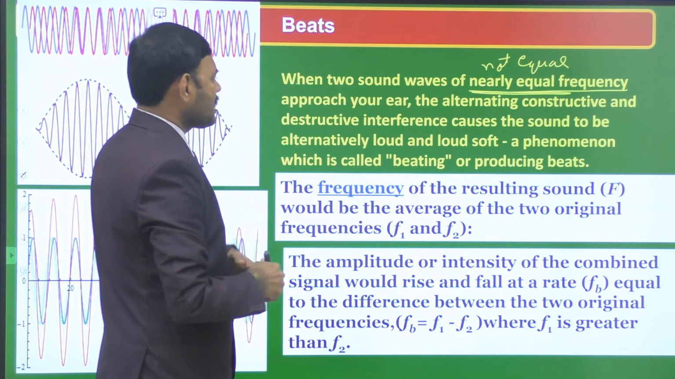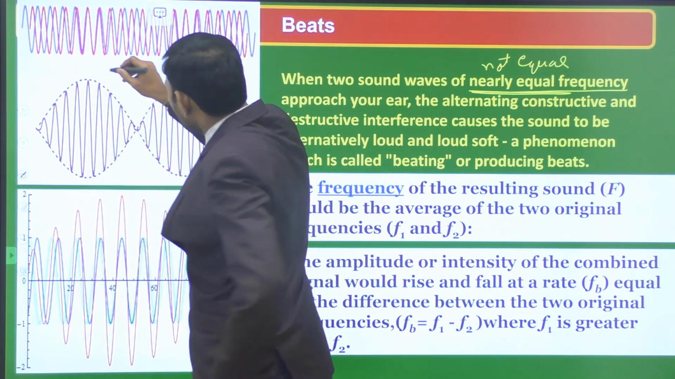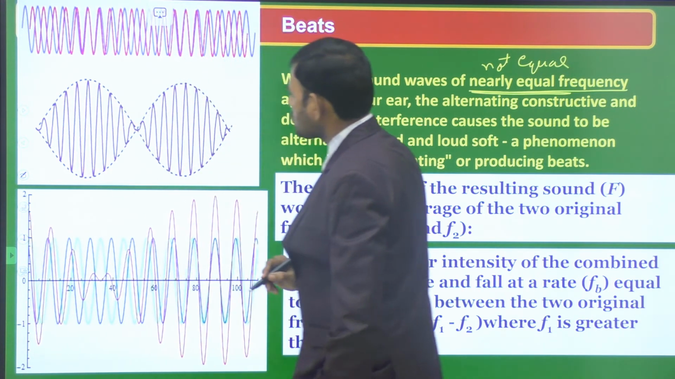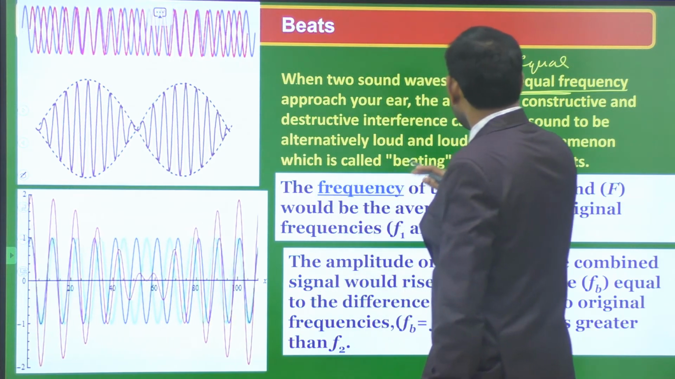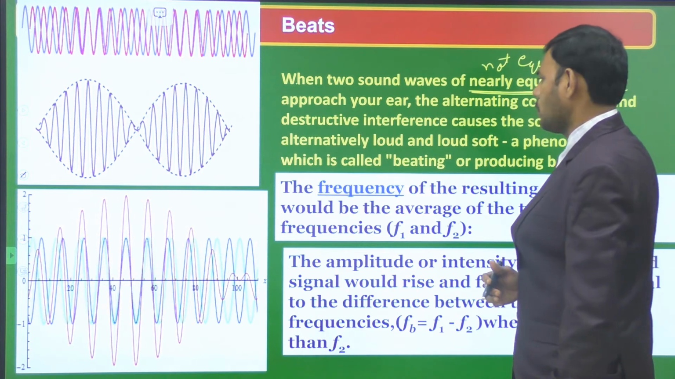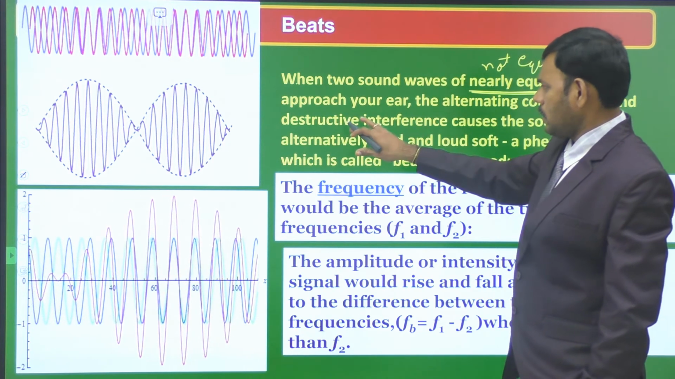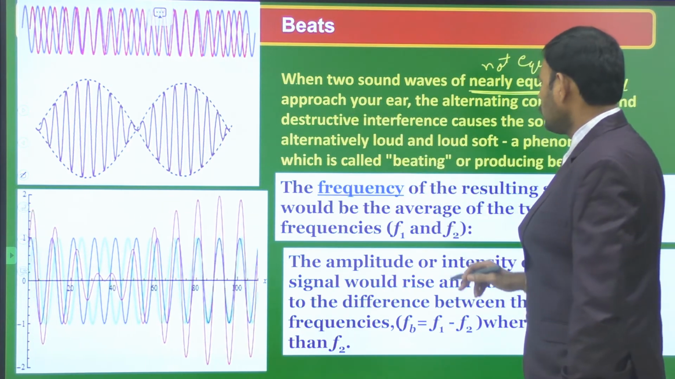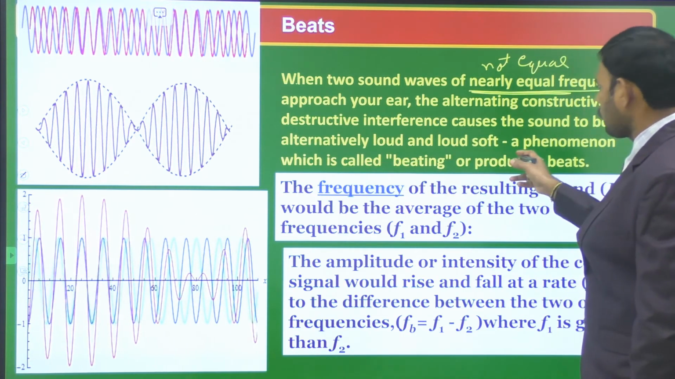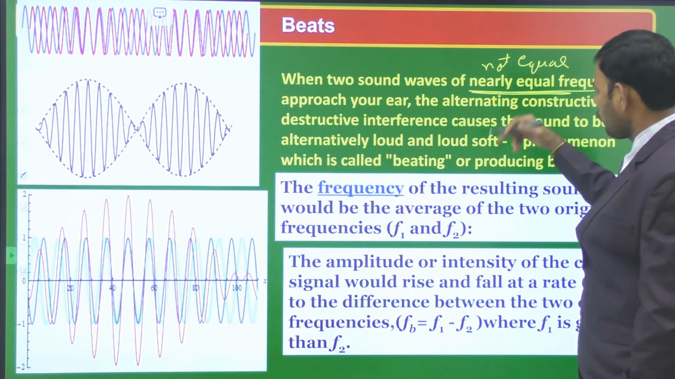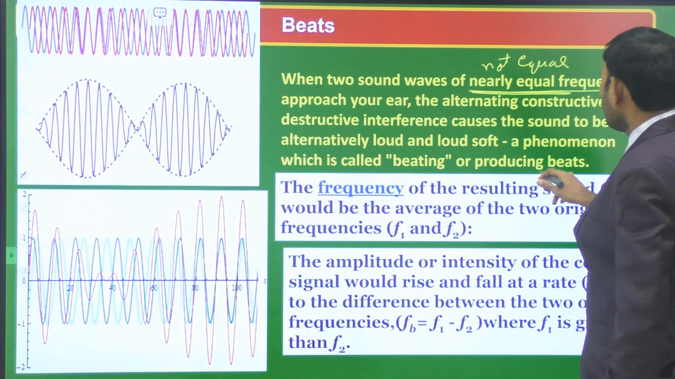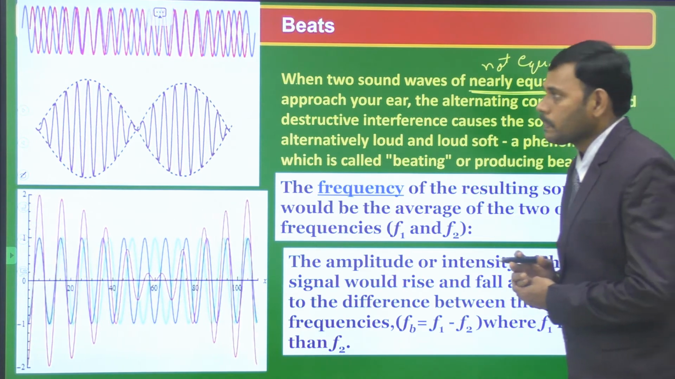The alternating constructive and destructive. Here we are observing constructive at this position. At this position we are observing destructive. So the alternating constructive interference is known as waxing of sound, louder sound, and destructive interference is waning of the sound, less intensity sound. Interference causes the sound to be alternately loud and soft. Loudness is more and loudness is less, waxing and waning. This phenomenon is called beating and this produces beats.